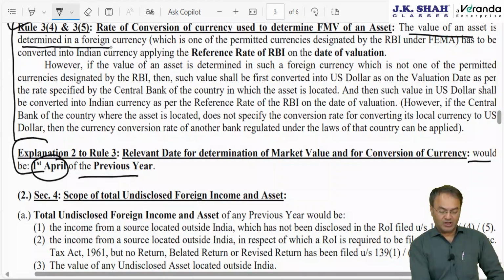Value of an asset determined in foreign currency. Such a foreign currency, which is one of the permitted currencies designated by RBI under FEMA, is converted into Indian currency applying the reference rate of RBI as on the valuation date.